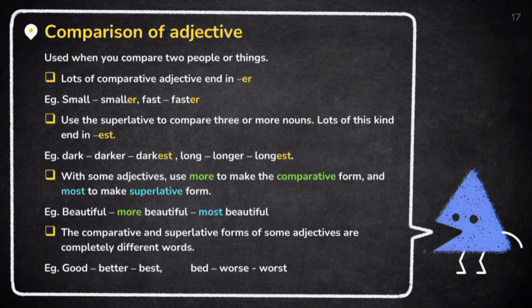Use the superlative to compare three or more nouns. Lots of these end in -est. For example, dark, darker, to darkest.